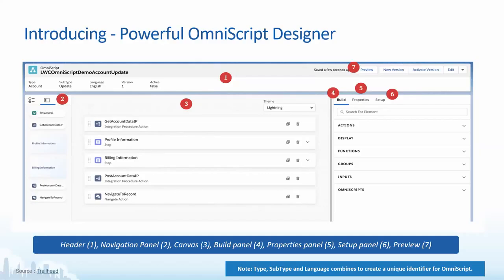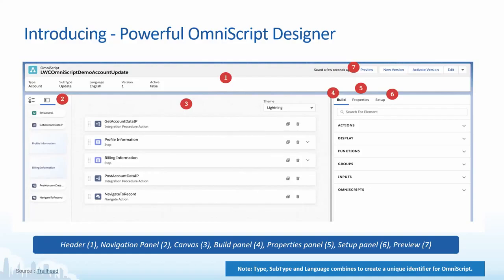Now the third part is a canvas, the place where you drag and drop from the list of available components. These are the elements that we are going to use in our Omniscript flows. Now coming to the build panel. The build panel gives you the list of all the elements available in the Omniscript in different categories. We have an action category, a display category, a function category. Whatever elements belong to a particular category are available here in the build panel.